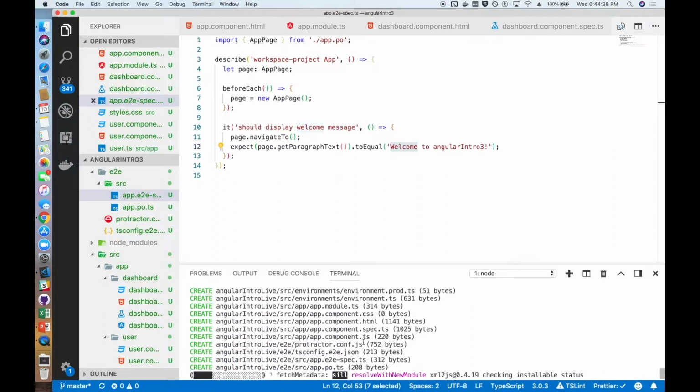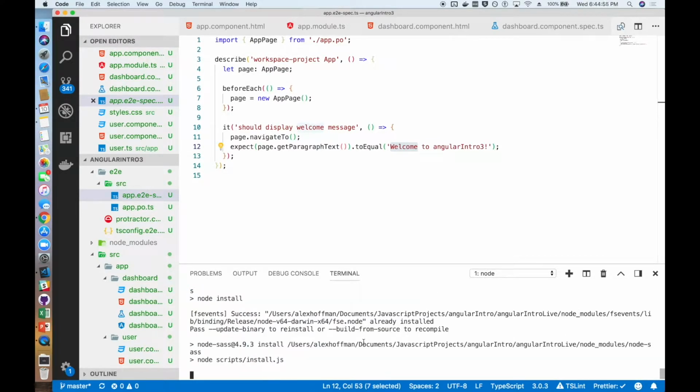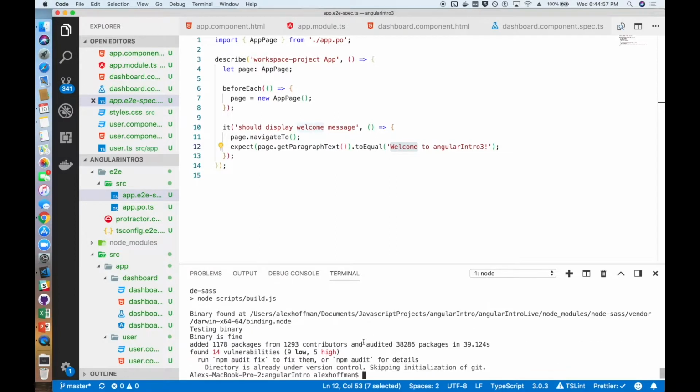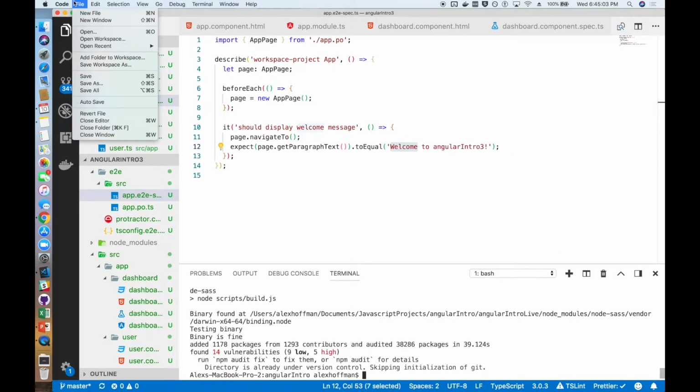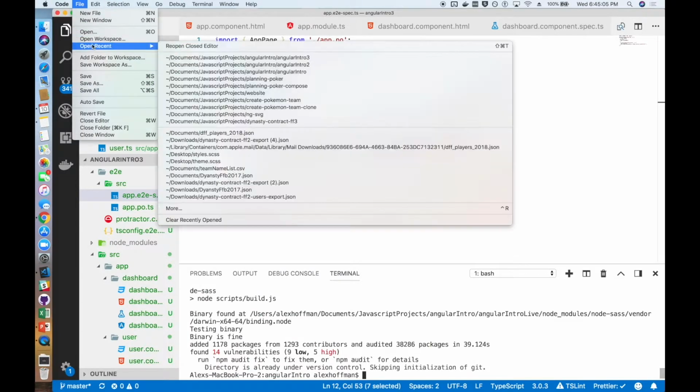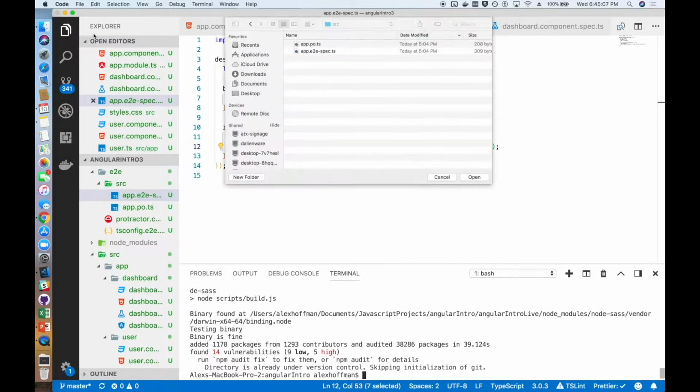A great thing about Angular, or a great thing for some people about Angular, is that a lot of what you need to develop comes out of the box. I really like that. It makes prototyping and getting projects started quick and easy. That's not always the case with some other front-end frameworks, but it's something that I personally really enjoy. So now that everything is installed, we can go ahead and jump into that project.